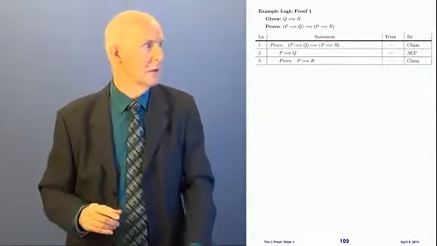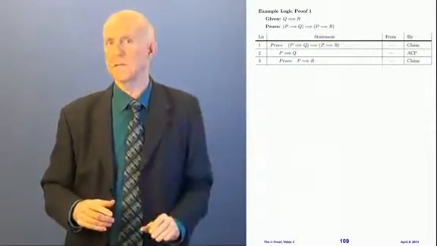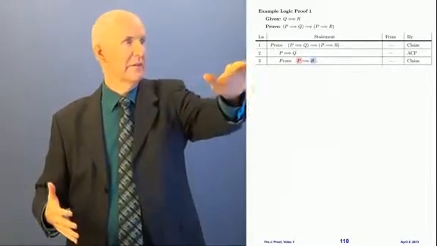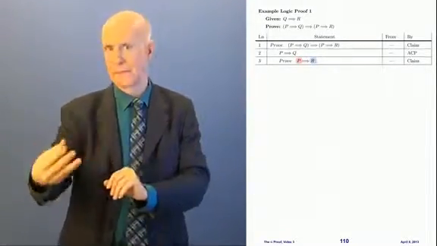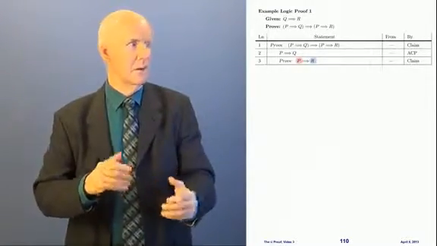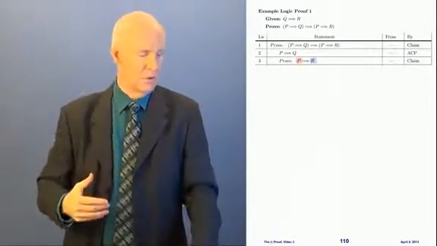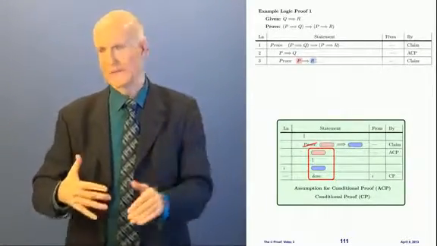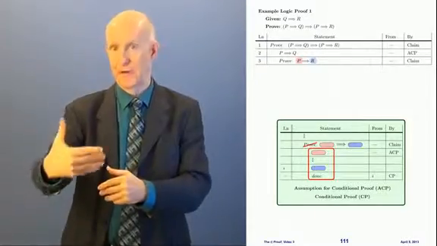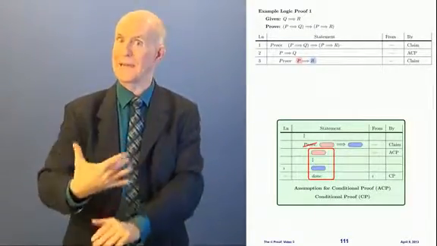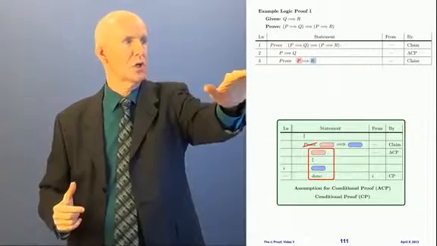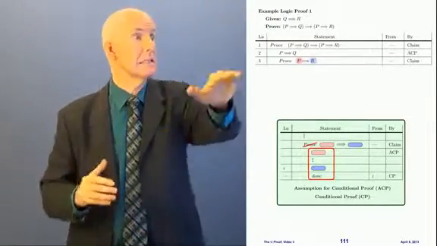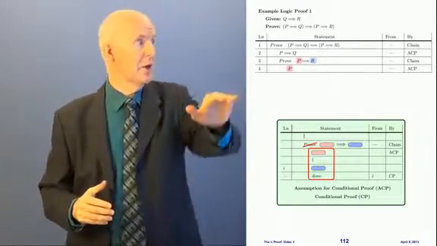Okay, so now what? Now let's take a look at this line 3. What kind of a statement is it? Well, I'll tell you what, it's another conditional. It says P implies R. Pink implies blue. Well, to prove that pink implies blue, what do we do? We use conditional proof. Okay? It says, once again, if I'm trying to prove pink implies blue, I assume pink and try to get blue. Well, that's what we're going to do. We're going to assume the pink. And what's the pink now? Now the pink is just plain old P, see? P is the pink. So I'm going to write P down in line 4.